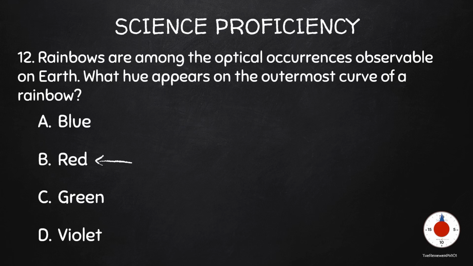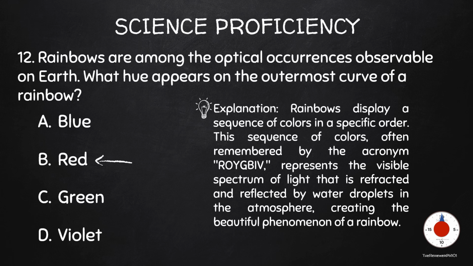The correct answer is E. Explanation: Rainbows display a sequence of colors in a specific order. This sequence of colors, often remembered by the acronym ROYGBIV, represents the visible spectrum of light that is refracted and reflected by water droplets in the atmosphere, creating the beautiful phenomenon of a rainbow.